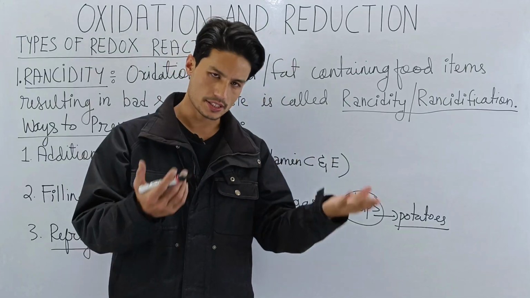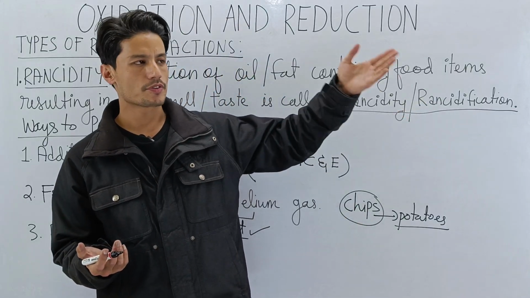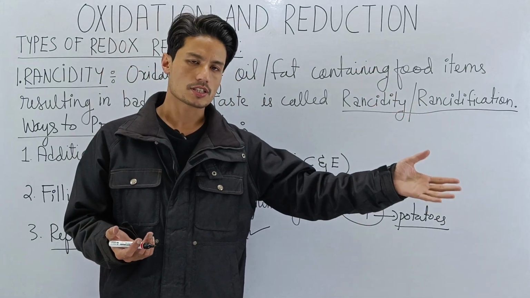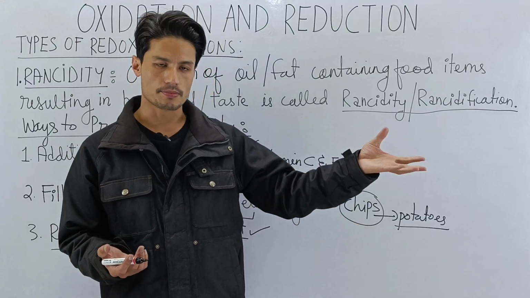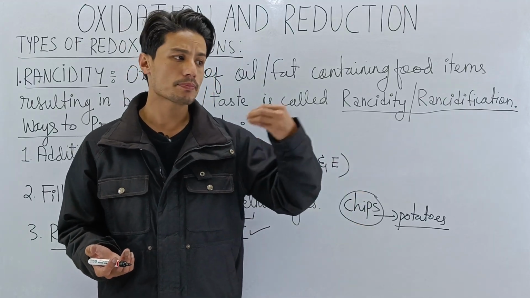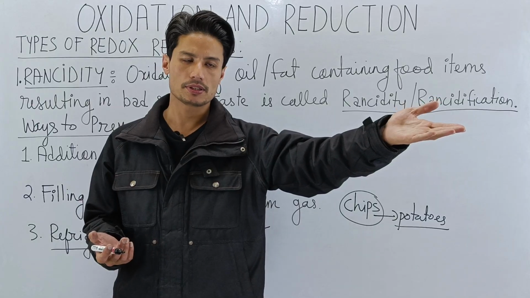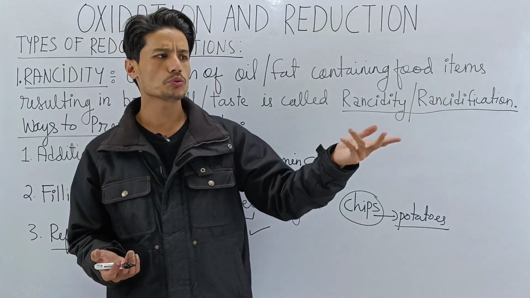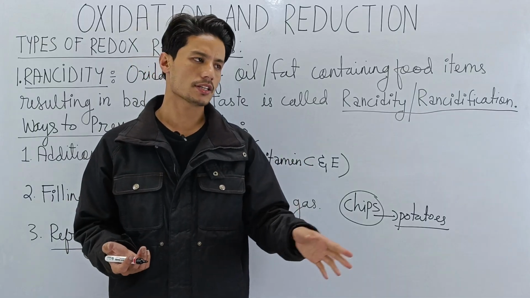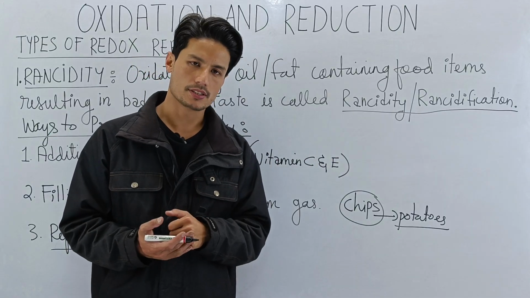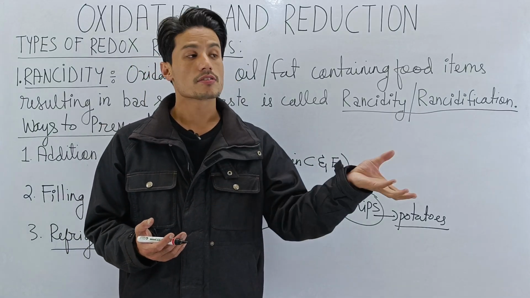Remember, the food will become rancid eventually if you keep it inside the refrigerator for months and months. The samosa will become rancid, no doubt. But here you have kept it for months and months. Whereas if you had kept it open on the table, it will become rancid within 2 days in summer. In summer though, within hours it will become rancid. All right, so it's faster.